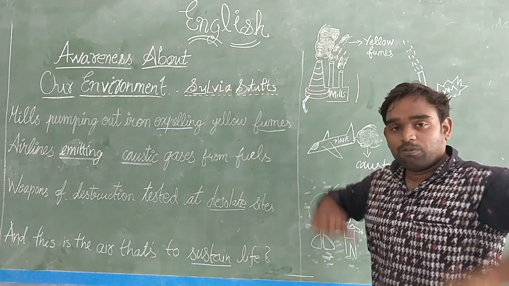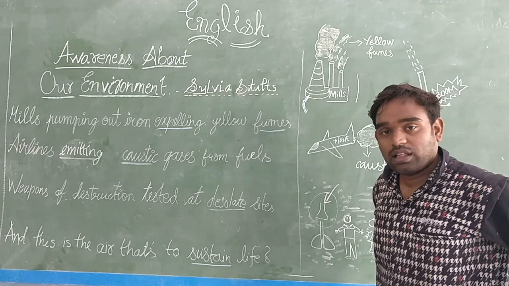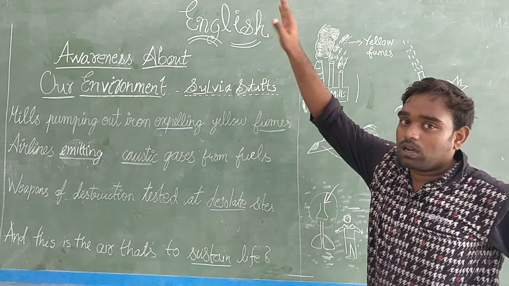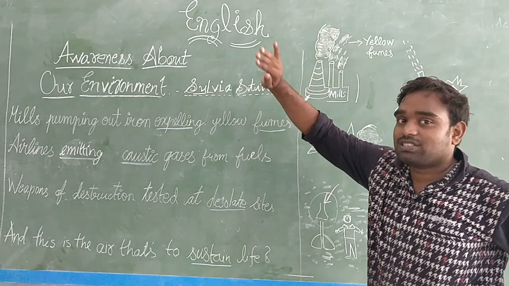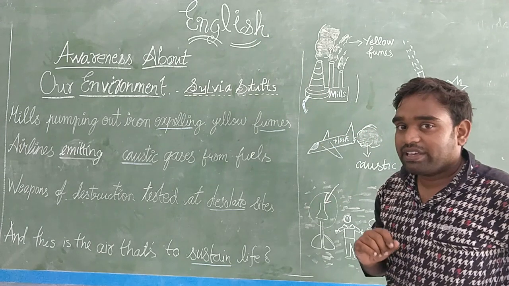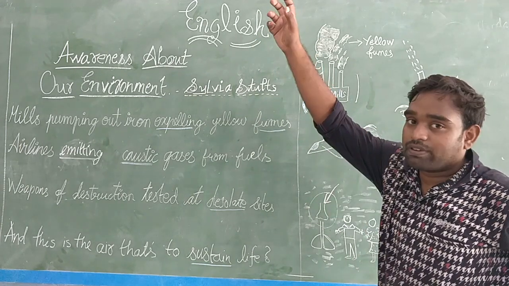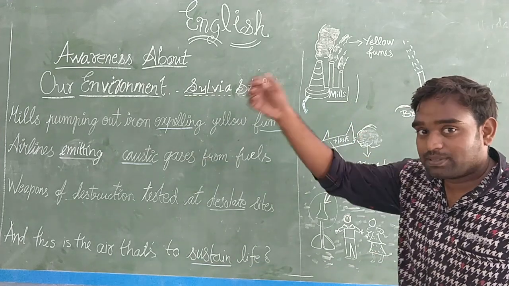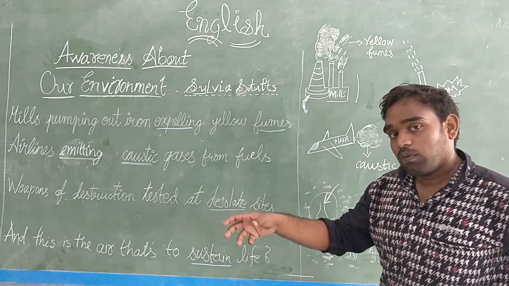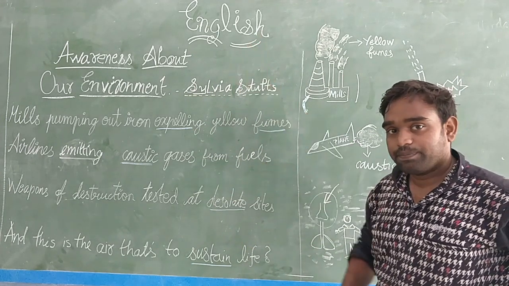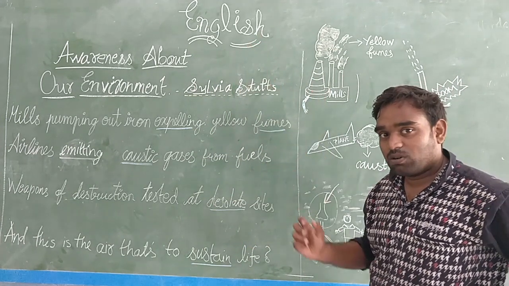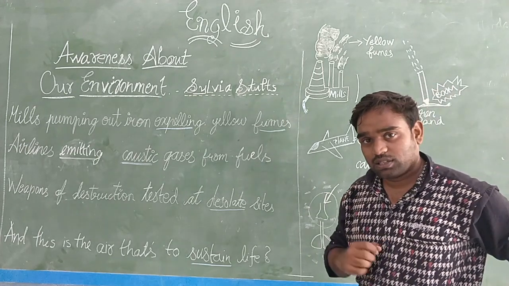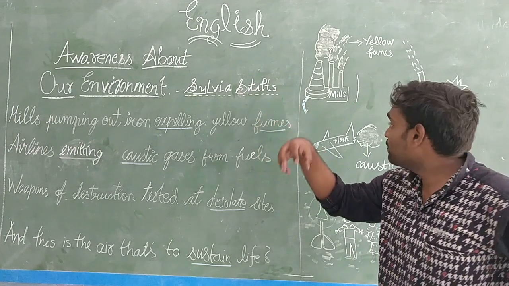And we call those structures exhaust. What do those structures do? If you see the mills, they will have huge tall structures. What those structures do, let us observe. When we observe, we can find that from the top of those tall cylindrical structures, the pipes we call exhaust, a lot of gases come out of it. A lot of smoke comes out of it. Have you noticed, children, smoke coming out of the industries and mills?